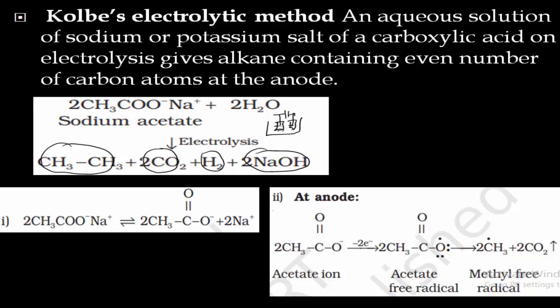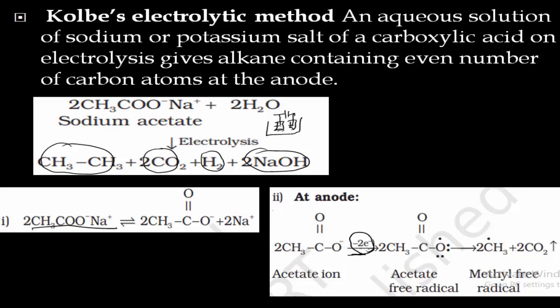And this takes place in the following steps. First, sodium acetate will dissociate into ions in the solution, that is CH3COO minus and Na plus. Now at the anode, oxidation will take place. That means the acetate ion loses 2 electrons. Loss of electron is said to be oxidation.